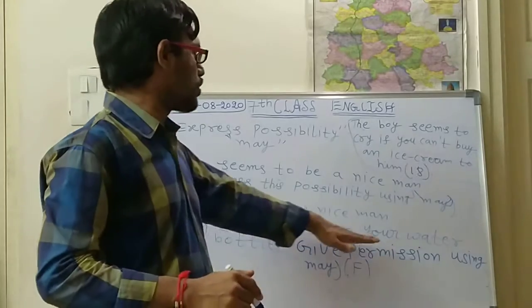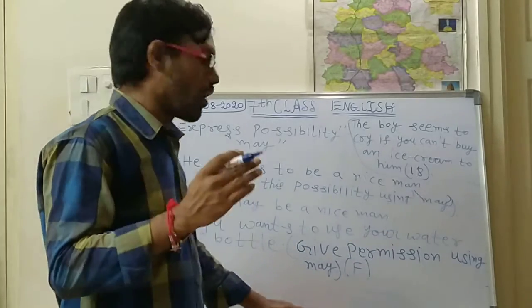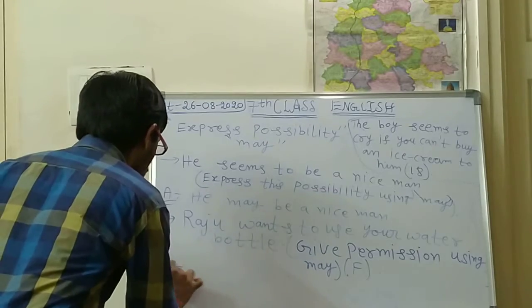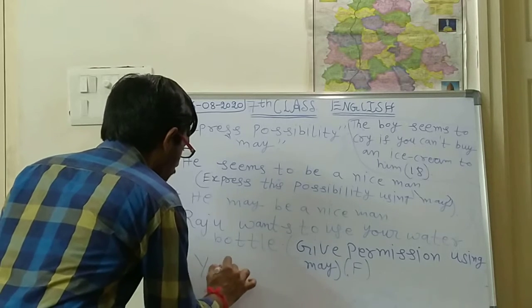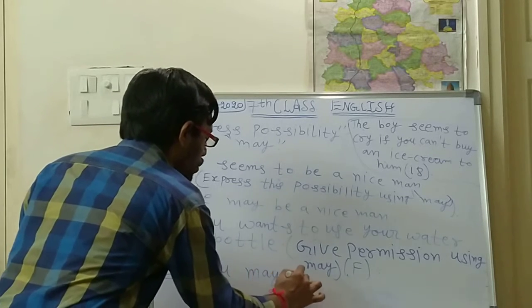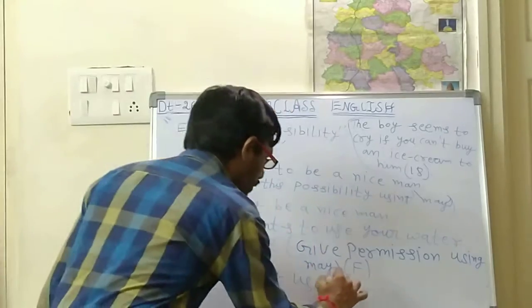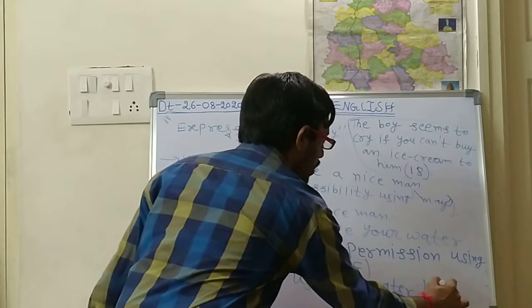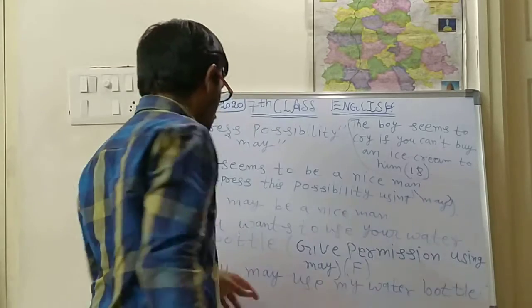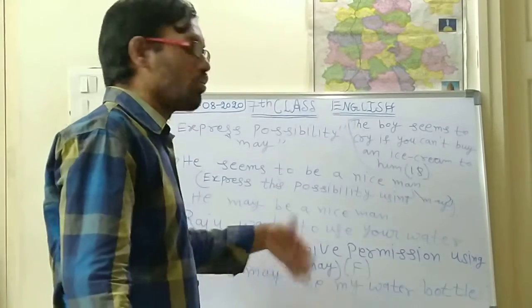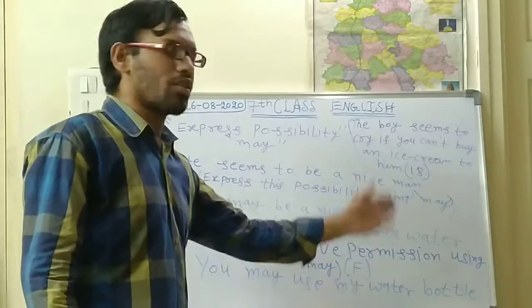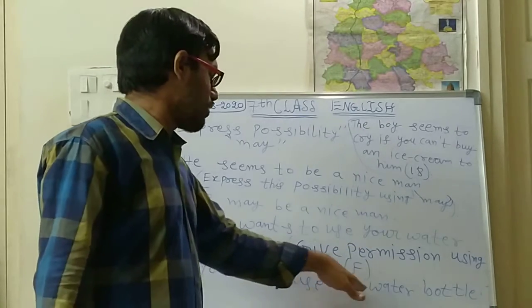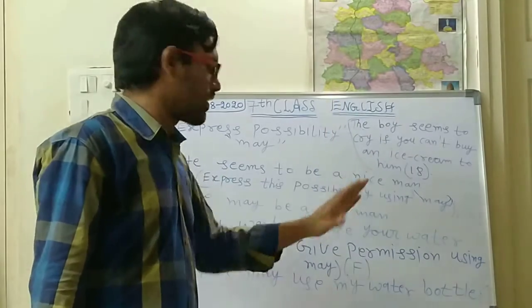Raju wants to use your water bottle. So now you should give permission to him. How should you give permission to Raju? You may use my water bottle. This is giving permission. Raju wants to use your water bottle, so you may use my water bottle. Like that you have to.